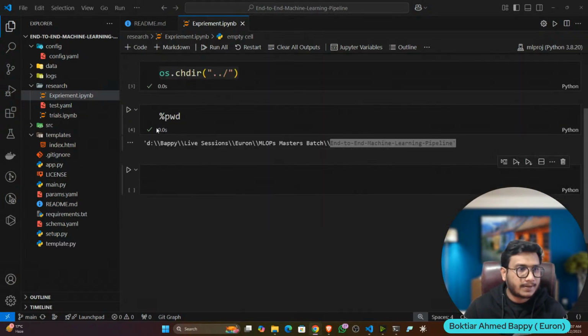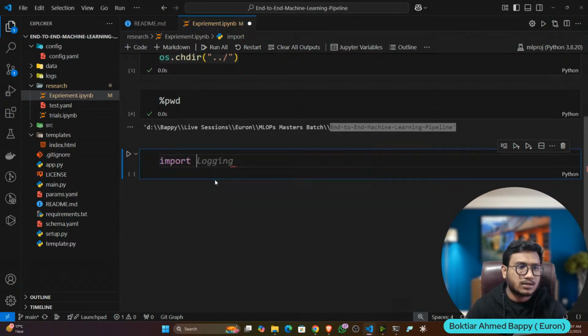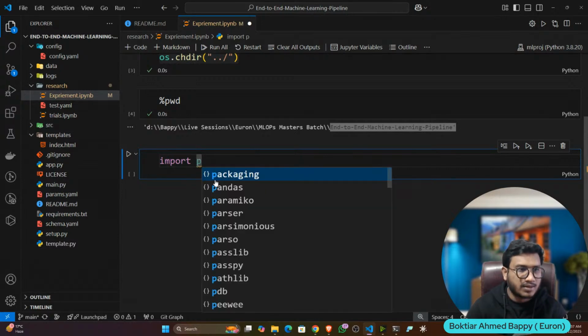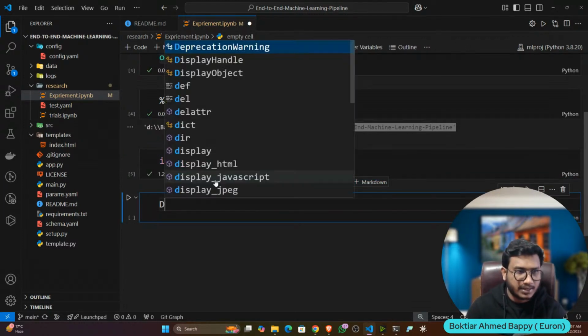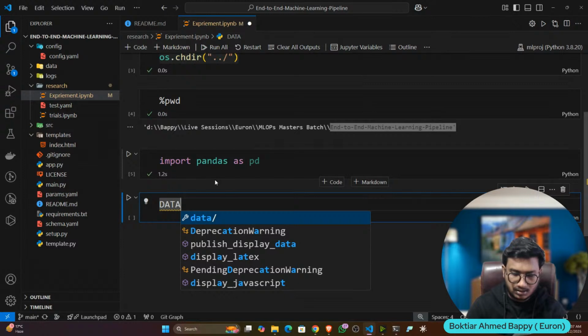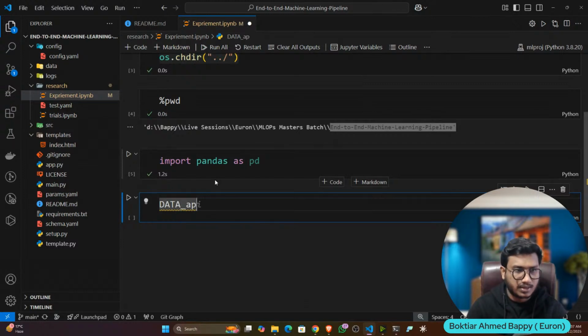Fine. Now next thing, let's try to load the data. For this, I'm going to use pandas. I think you're already familiar with the pandas library. With pandas, we can load any kinds of CSV data, Excel data, JSON data, any kinds of data, and we can do the manipulation. So import pandas as pd. Then I'll define my data path, data_path.